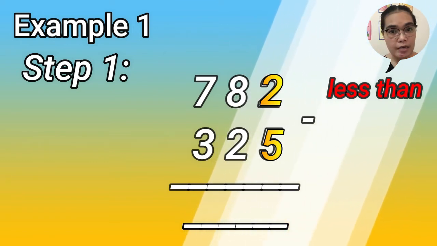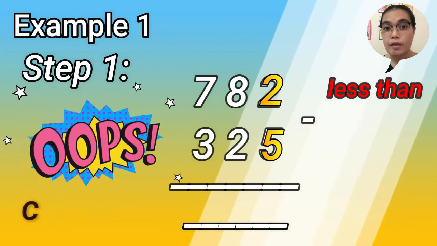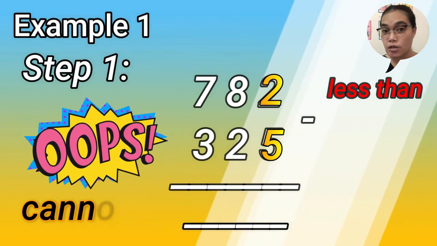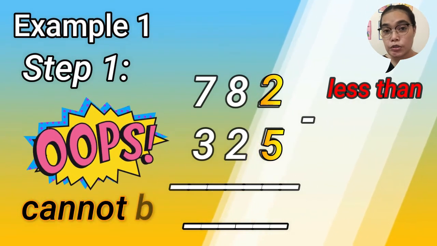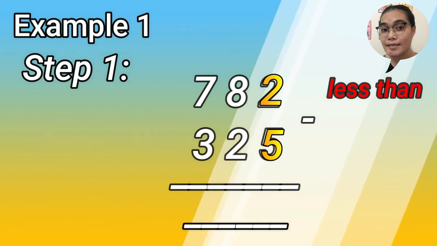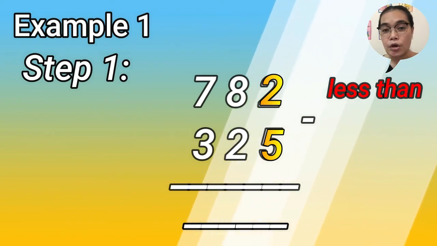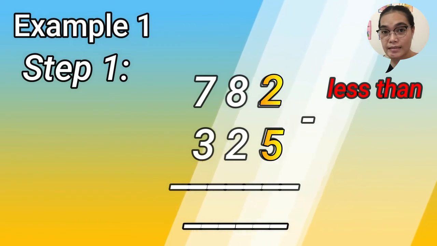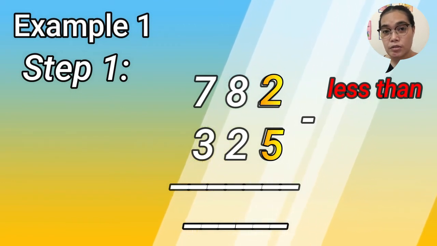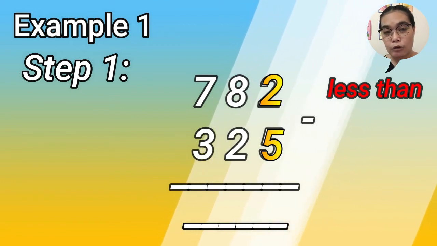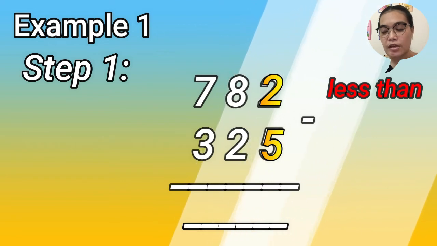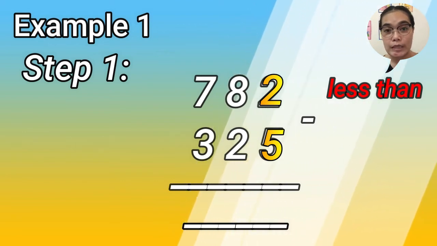Can it be done or not? Very good, it cannot be done because 2 is less than 5. So how can we subtract? How do we solve that?